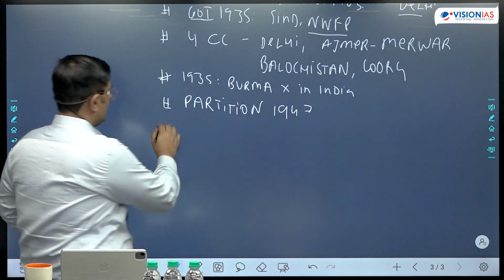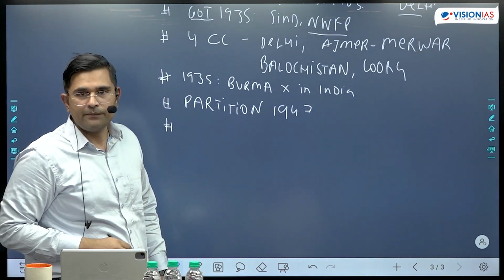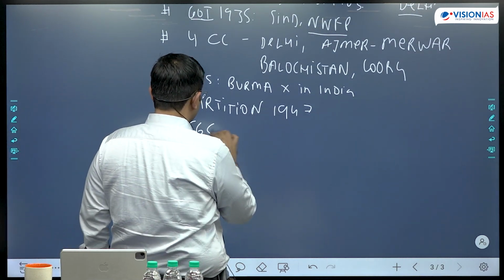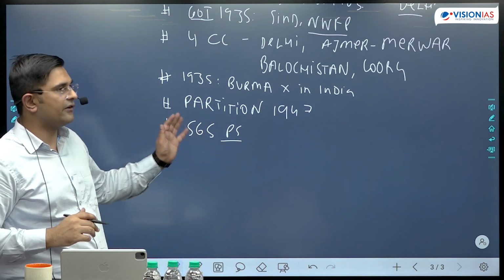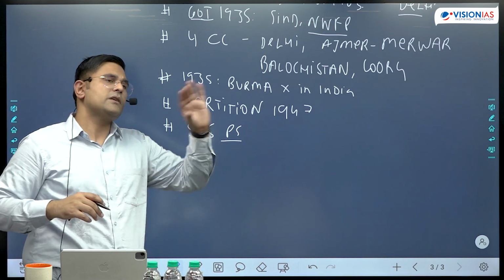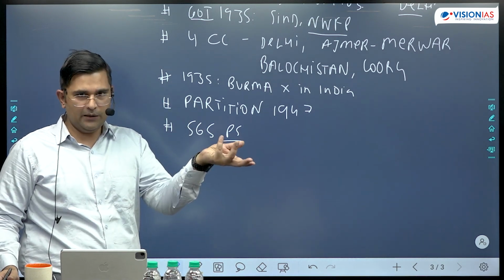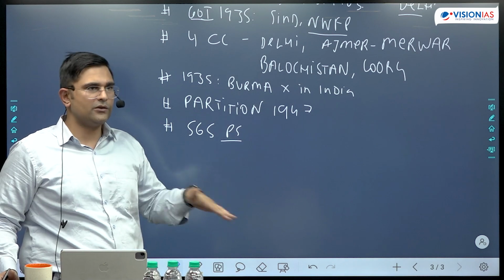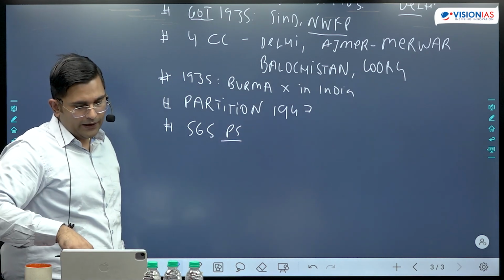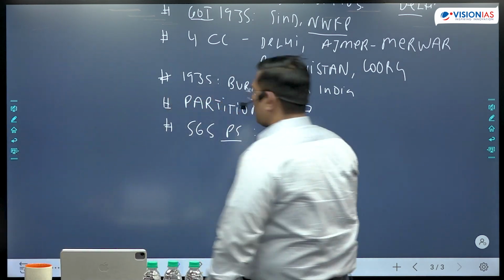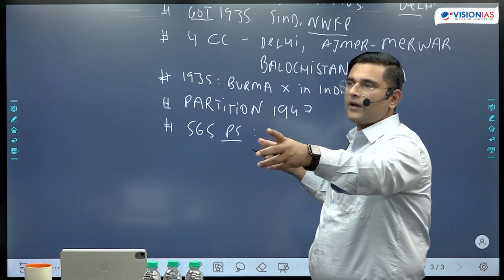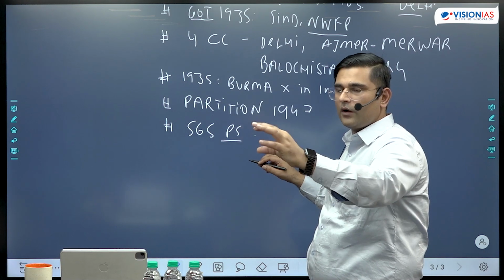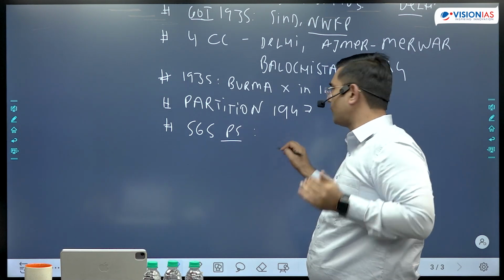Then you can talk about that for the purposes of unity of India, integration of 565 princely states, which were then merged into, some of them they were kept as it is, like Hyderabad, while others they were merged into this thing. Right? Here also you can mention that with respect to integration of the 565 princely states, two kinds of reorganizations were there, or it was a stepwise reorganization.